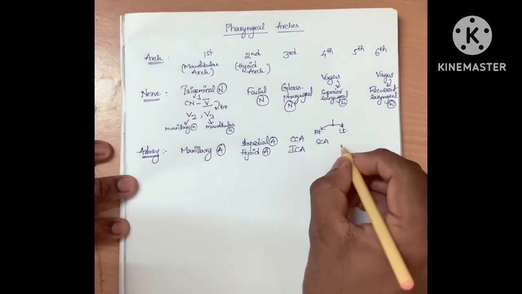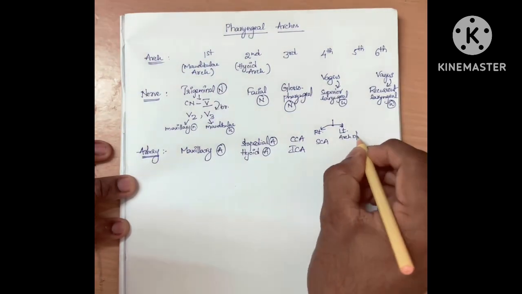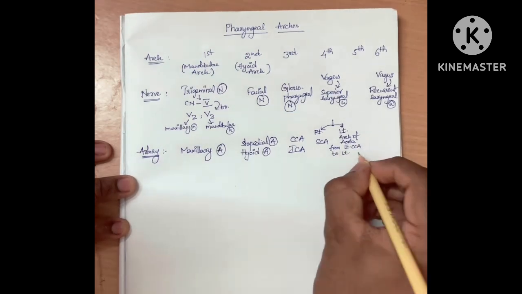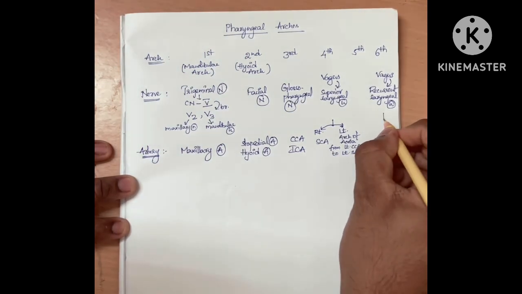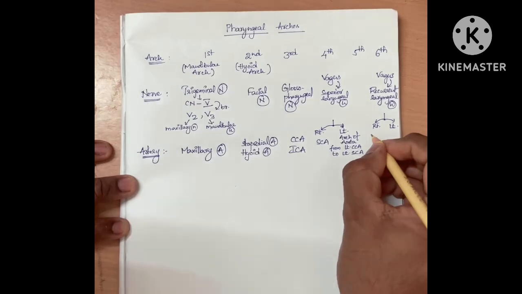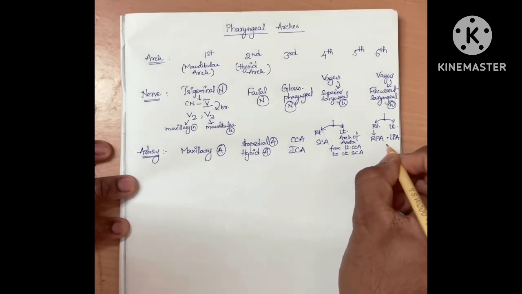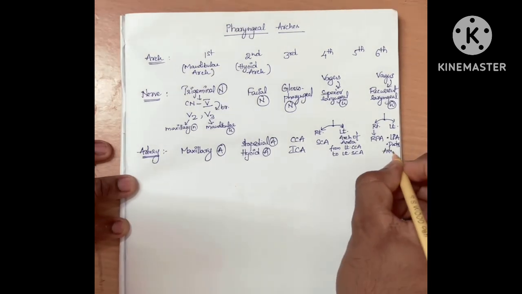Fourth pharyngeal arch, from right side it gives rise to subclavian artery; from left side, arch of aorta from left common carotid artery to left subclavian artery. And the sixth arch, right side it gives rise to right pulmonary artery, from left side left pulmonary artery and ductus arteriosus.